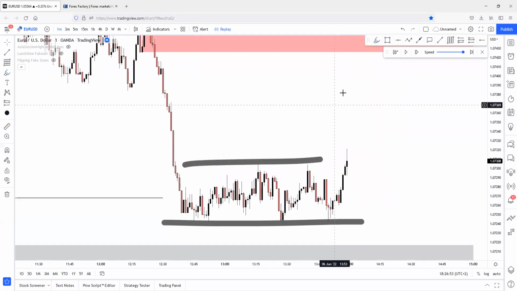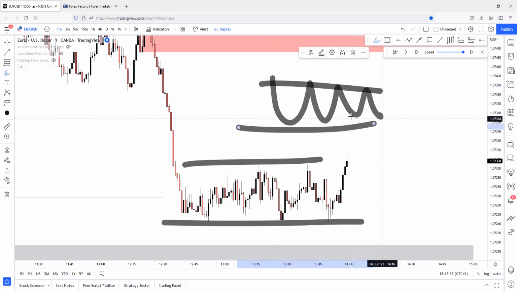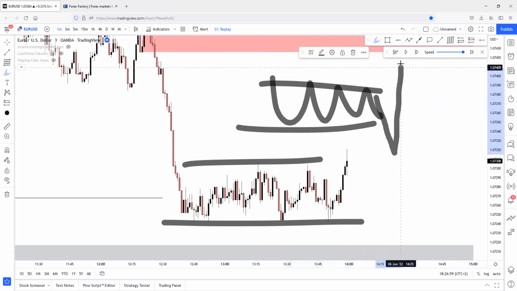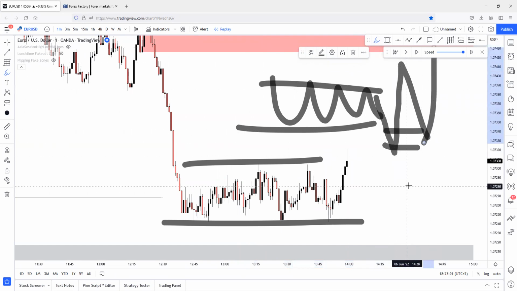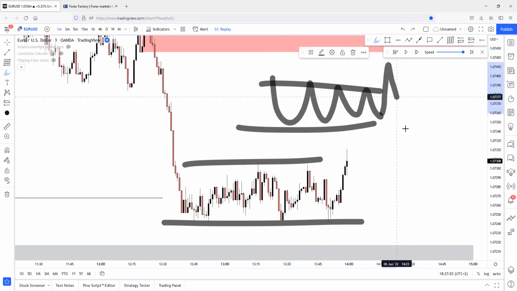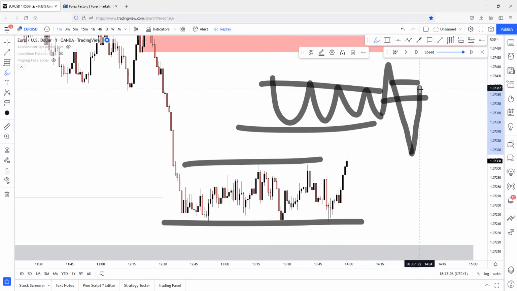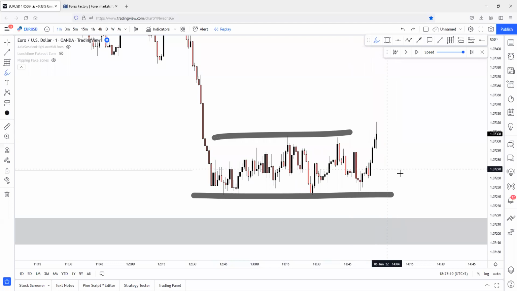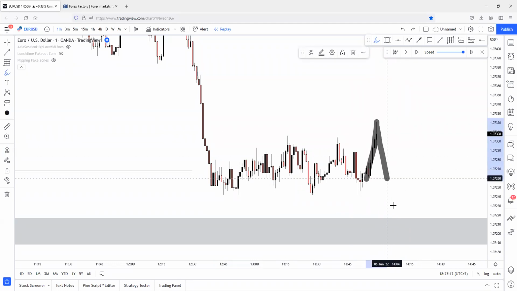Because basically this is a pattern. It has been explained too. Here's a range. If the downside is being swept first and the upside second, then we can expect a continuation to the upside. If the upside is being swept first and the downside is being swept second, we can expect a continuation to the downside. So this is the big expectation order from the 1 minute chart. Upside sweep, downside sweep, continuation to the downside.